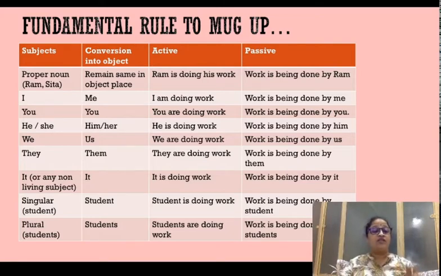Their form changes. Proper noun, as you can see in the first row, proper noun like Ram and Sita, remains the same in the object place. So for example, Ram is doing his work; in passive voice, work is being done by Ram. So Ram in active is in the subject form, whereas in passive it goes to the objective position but remains Ram only. It does not change. You cannot change a proper noun because it doesn't work like that.